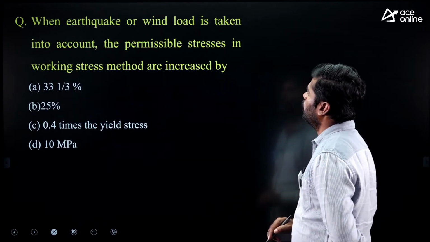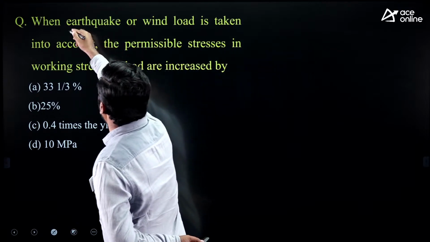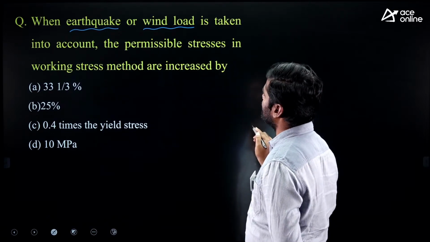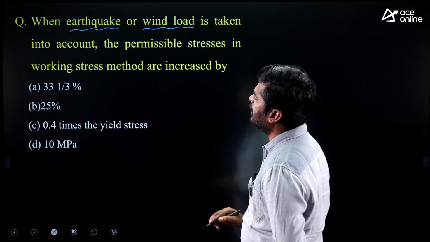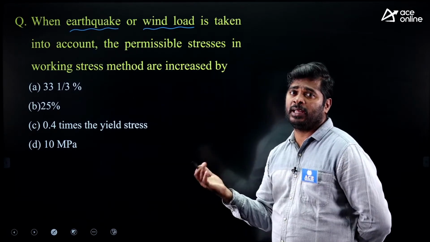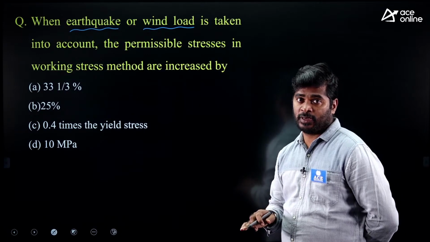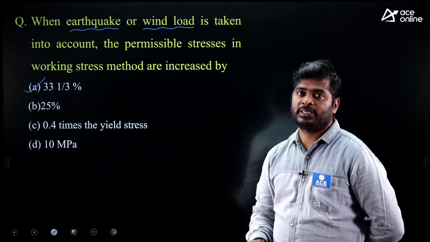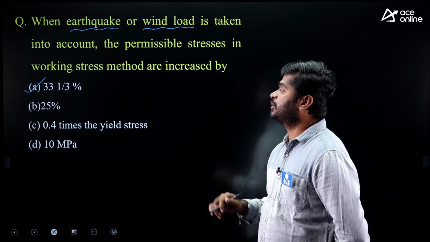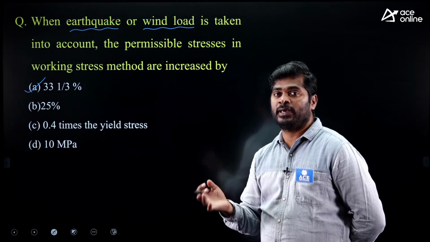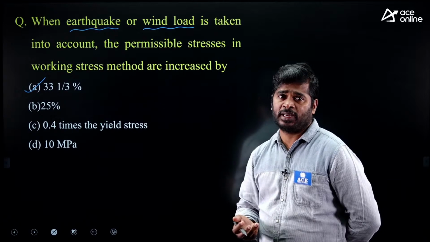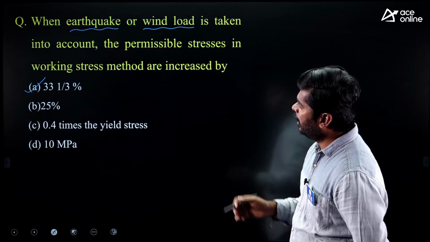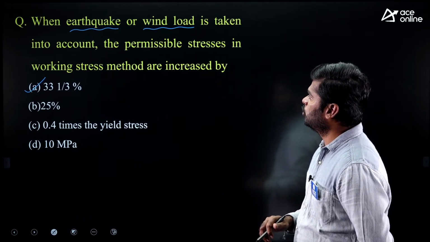When either earthquake load or wind load is taken into account, the permissible stresses in the working stress method are increased by. It is a famous question regularly asked in state exams. It is a direct value, 33 and 1 by 3 percentage. Why do we increase the permissible stresses, either in concrete or in steel? For economical design we can increase the permissible stresses. Option A is correct. Then move to the next question.